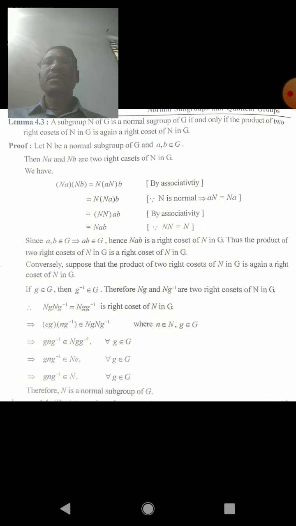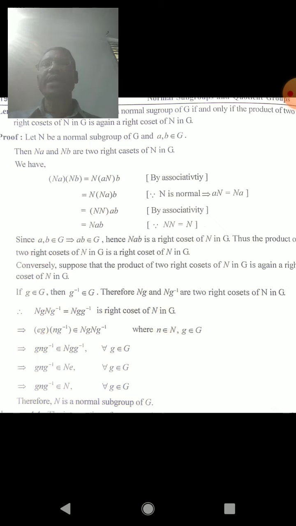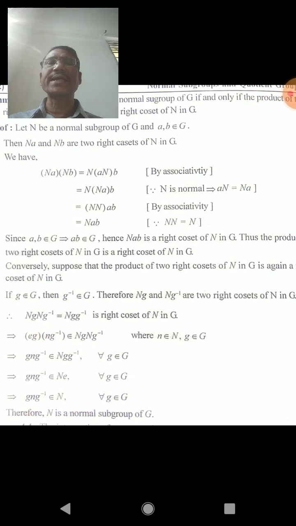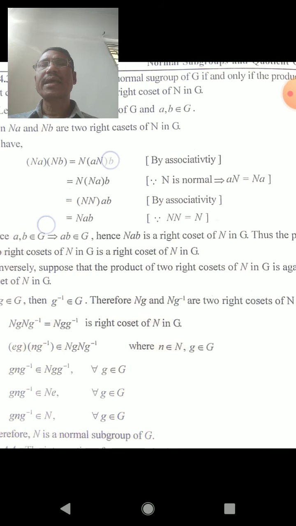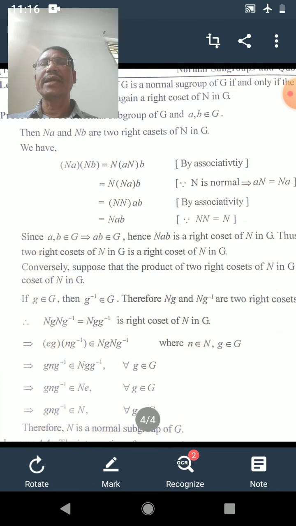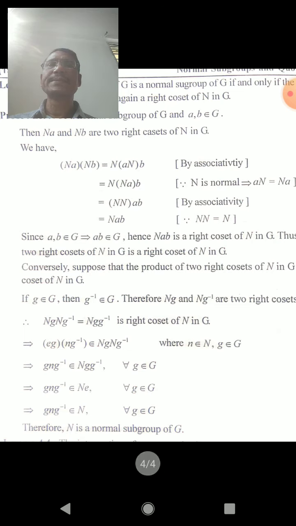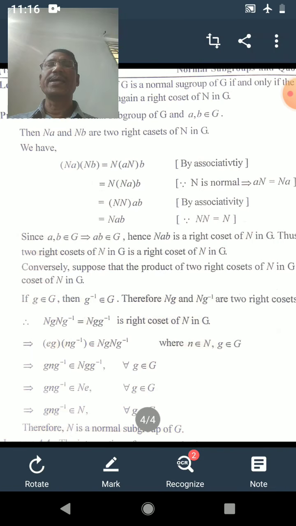The lemma states that a subgroup N of G is a normal subgroup of G if and only if the product of two right cosets of N in G is again a right coset of N in G. That means if N is a normal subgroup, then the product of any two right cosets is again a right coset. At first, we shall consider N to be a normal subgroup of G, and a and b are any two elements. Then Na and Nb are two right cosets of N in G. Now consider the product of these two right cosets, Na into Nb.